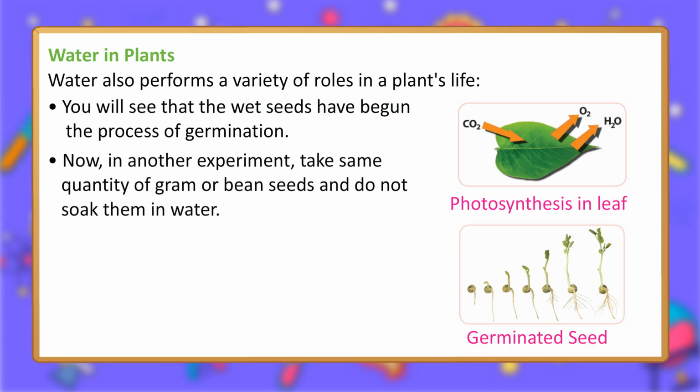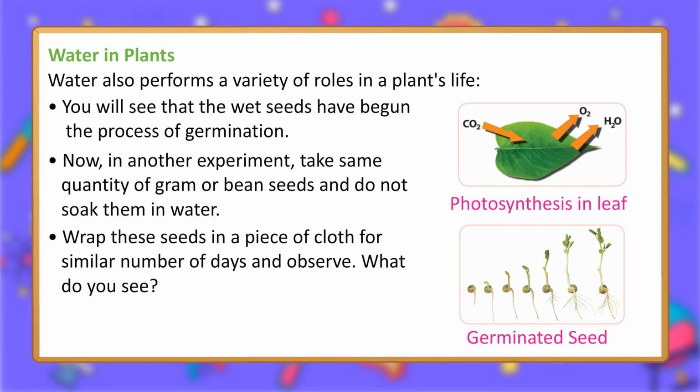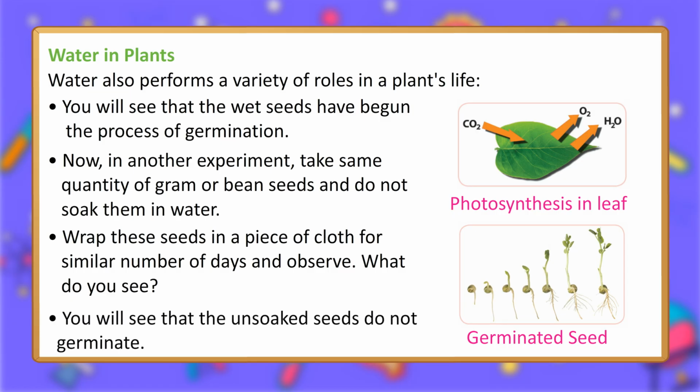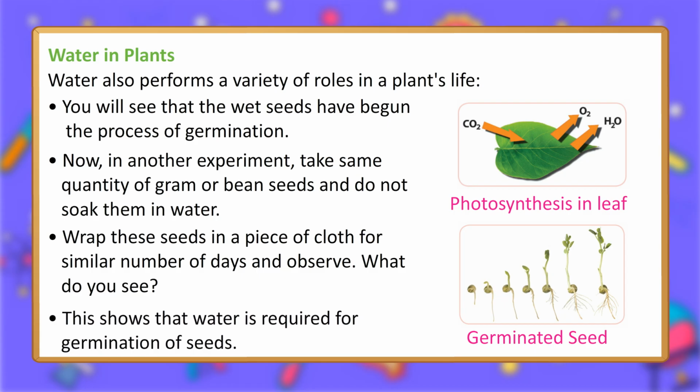Now, in another experiment, take the same quantity of gram or bean seeds and do not soak them in water. Wrap these seeds in a piece of cloth for a similar number of days and observe. What do you see? You will see that the unsoaked seeds do not germinate. This shows that water is required for germination of seeds. Photosynthesis in leaf. Germinated seed.